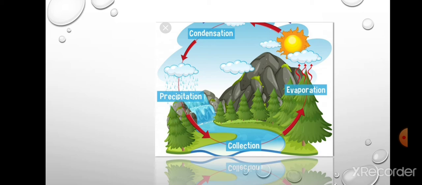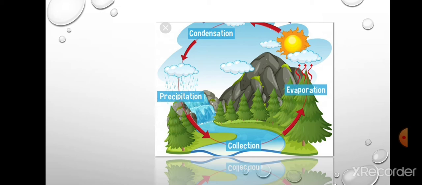Now these tiny droplets come together and appear to be clouds. Whatever we see as clouds, what are these actually? These are tiny drops of water, and the conversion of water vapors into these tiny drops is called condensation. So till now we have discussed two processes: the conversion of liquid into vapor, that is evaporation, and the conversion of these vapors into tiny droplets, condensation.